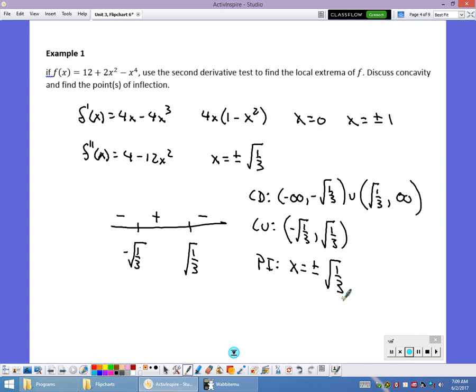And then extrema, we have two local maximum values at x equals plus or minus 1. And then we have a local minimum value at x equals 0. So our second derivative test can help describe the graph quite a bit.